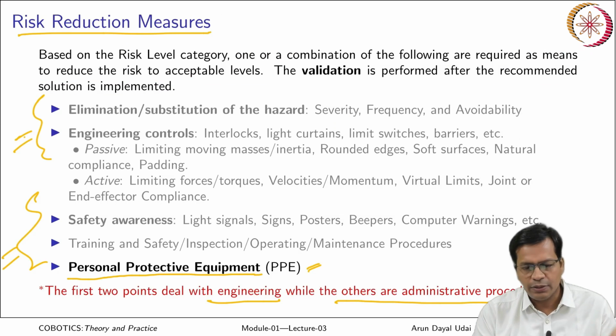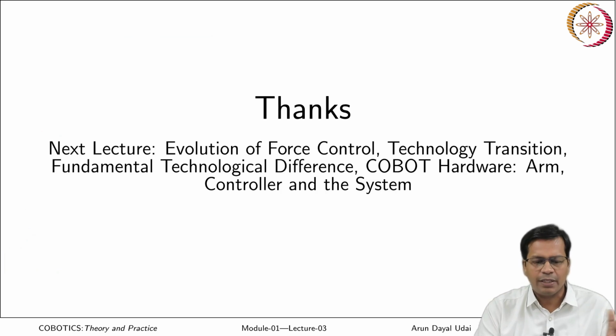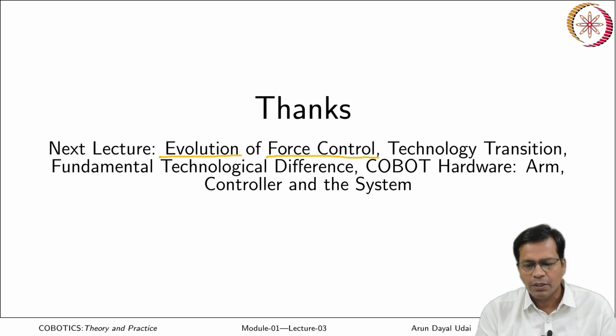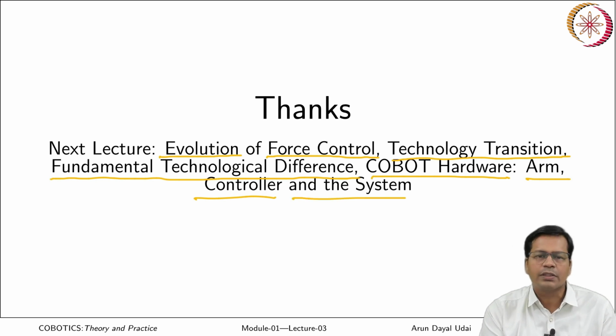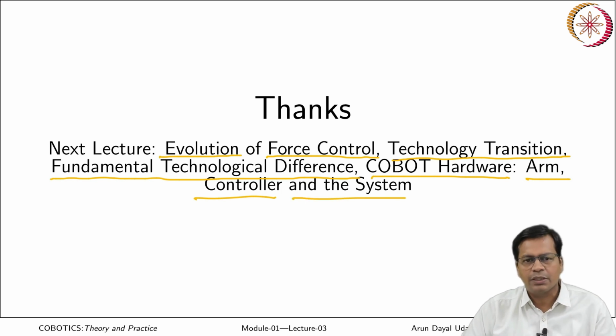So that's all for this lecture. In the next lecture, we'll see how force control, the primary technology behind any cobot, has evolved, and how the technology has transitioned over the years and what it is now. We'll see the fundamental technological difference between an industrial robot and a cobot. Cobot hardware changes, what was done in terms of its arm, its controller, and the overall system. All these we will be discussing in the next class.